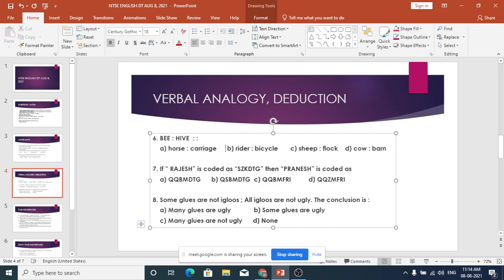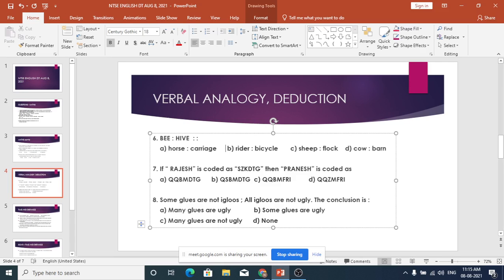Sir, excuse me, sir. In C also it is QQB only, sir. QQB. Oh, correct. C also QQB. So we cannot conclude now. QQB is there in C also. You are correct. So now we will go to the next one.